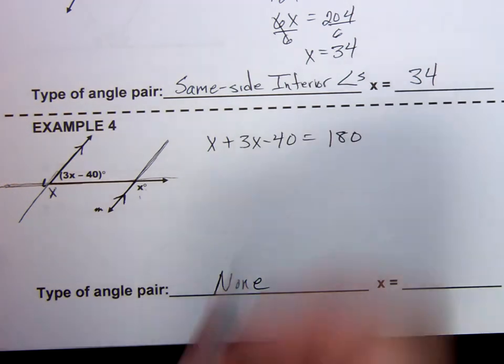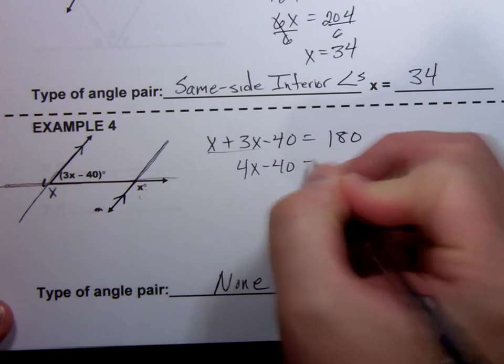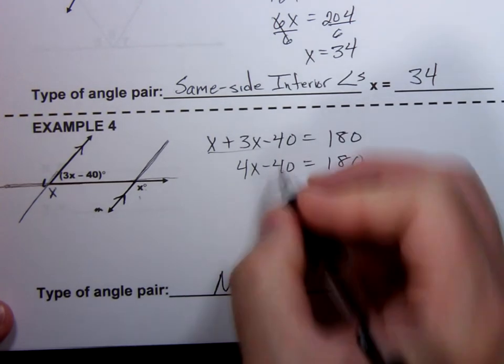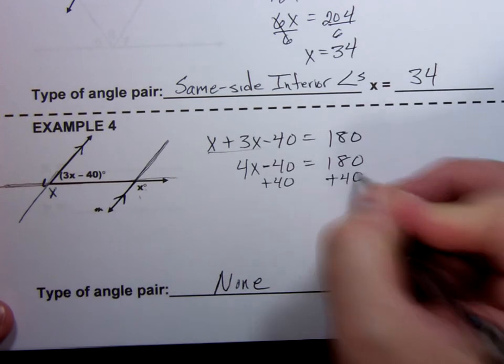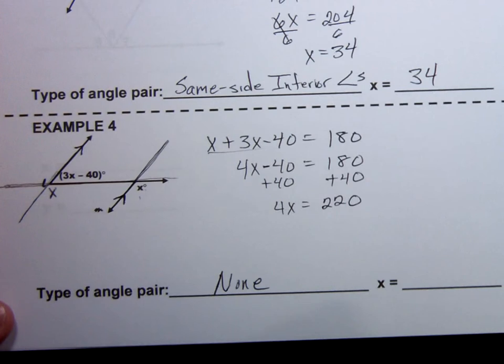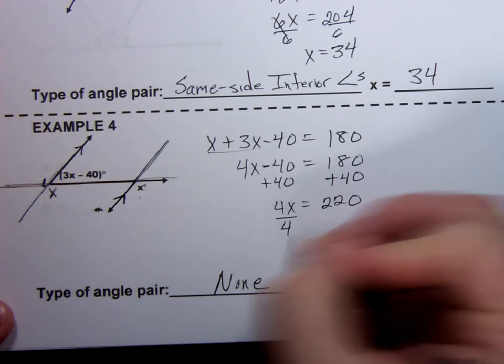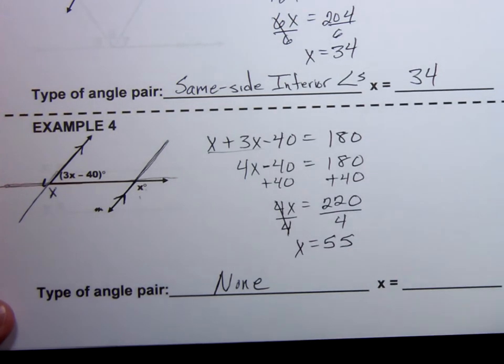So now we combine like terms. You got x and 3x, that's 4x's. You want to get x all by itself, got to get rid of this 40. It's being subtracted, so I'll do the opposite and add it. And then x is being multiplied by 4, so we divide by 4, doing the opposite operation to get rid of things. And x is 55.